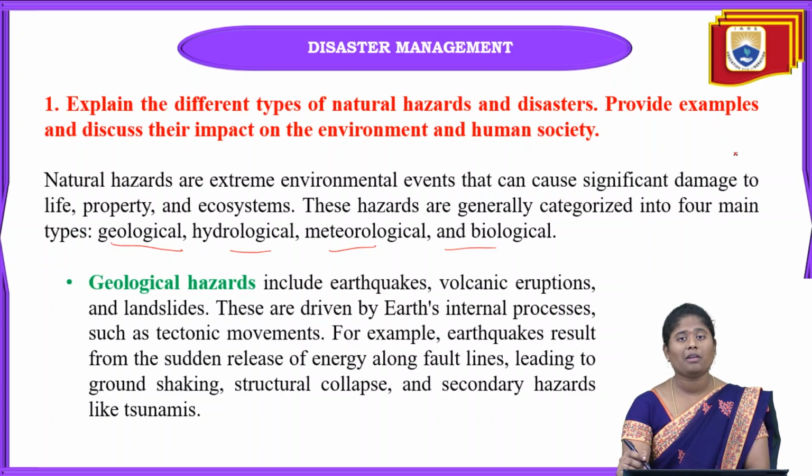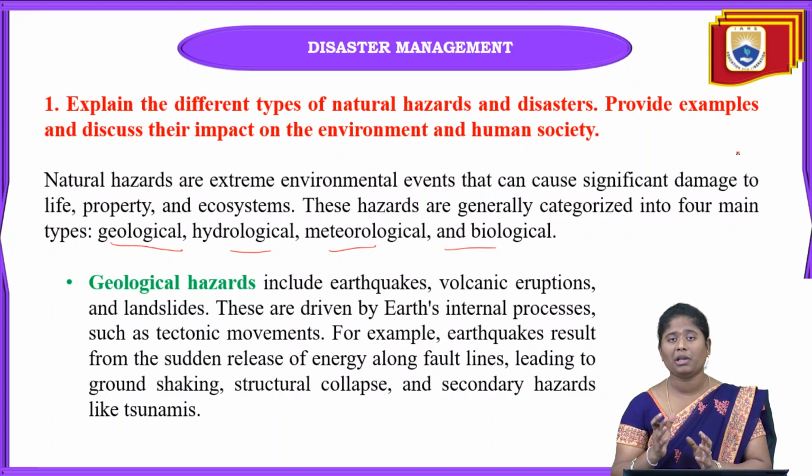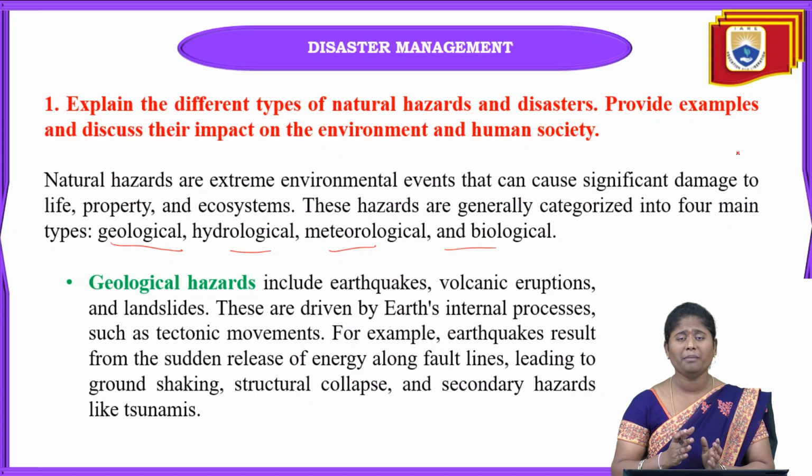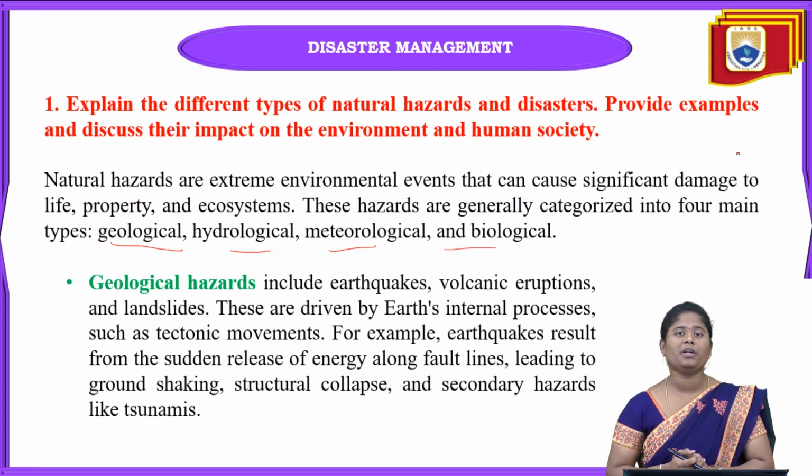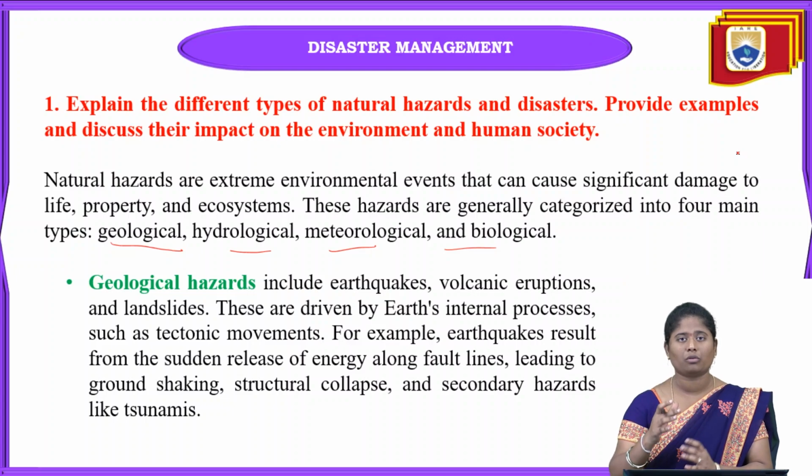When there is continuous displacement or movement of the tectonic plates, in the mountainous region so much rock and soil continuously falls down from the mountainous area.